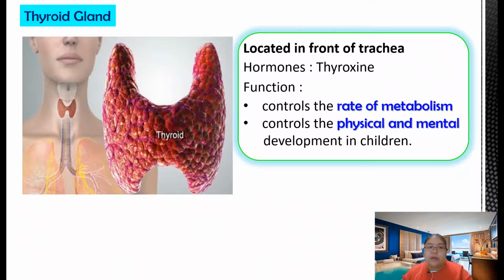The next one is the thyroid gland. That one is located in front of the trachea. It just covers your trachea. So what hormone does it produce? Thyroxine. Okay, remember the name, thyroxine.